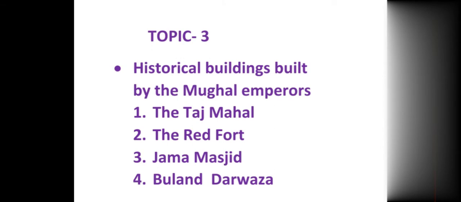Then lastly, in the concluding point of the chapter, we are going to read about the historical buildings, forts, palaces, mausoleums, and tombs which were built by the Mughal emperors. Amongst them, the most famous were the Taj Mahal, the Red Fort, Jama Masjid, Buland Darwaza, Humayun's tomb, and many more others. So let us move ahead to chapter number 16, children.